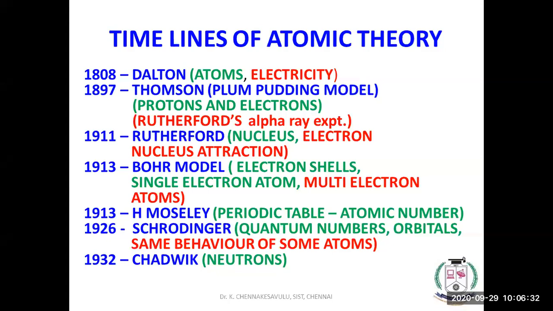And in 1932, Chadwick discovered the neutrons, and protons by Goldstein. These are the major timelines of atomic theory. Anyway, we will revise these things once.